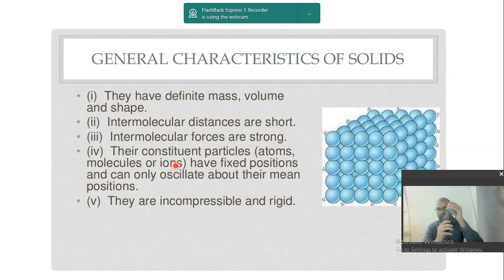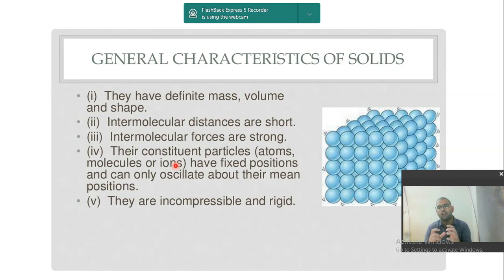Rigid means what? If I hit these two, it will make some sound here. I am not hitting it hard because it will break, but it is making some sound. So it is rigid. Okay, it is not compressible. But you see, even liquids are not compressible, but gases can be compressed. When doctors give a syringe or injection, they first compress that plunger, and in that way they are actually compressing the gas, that is the air inside the syringe, and then the liquid comes. So they are compressing the gases. So that means that gases can be compressed.